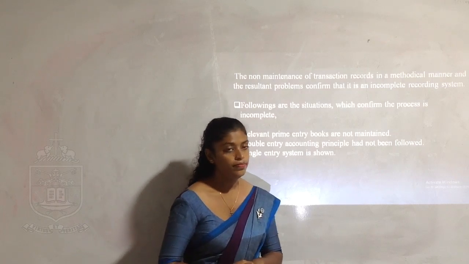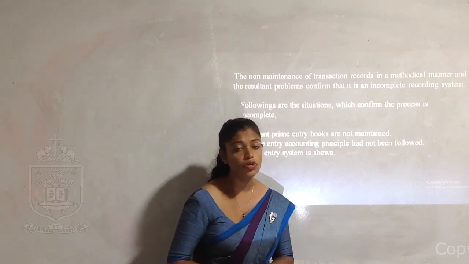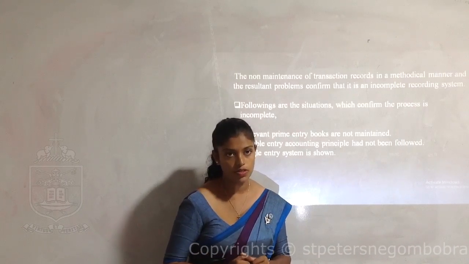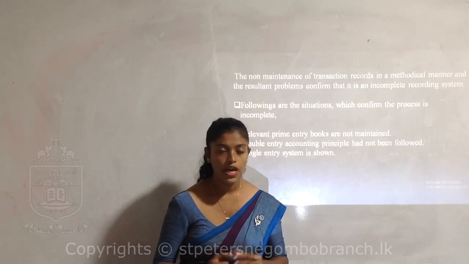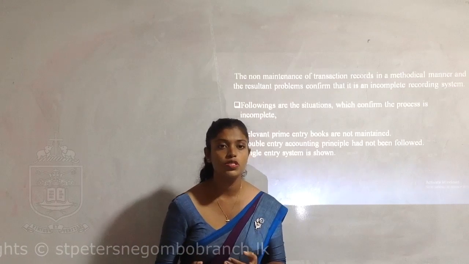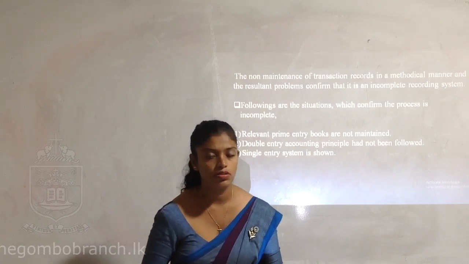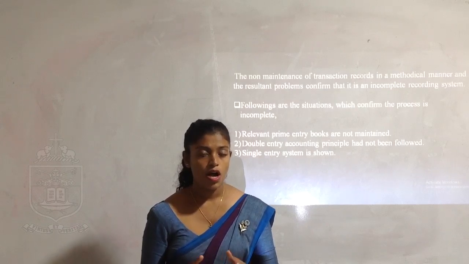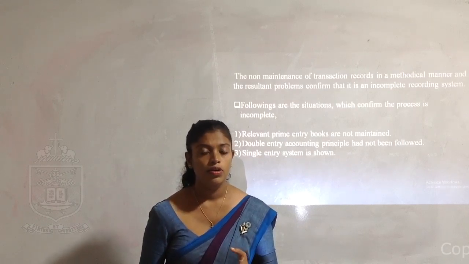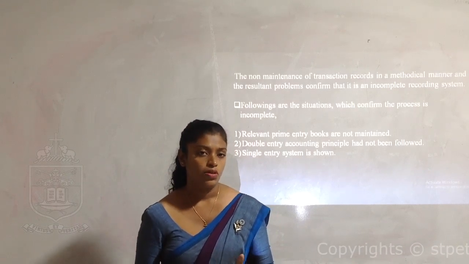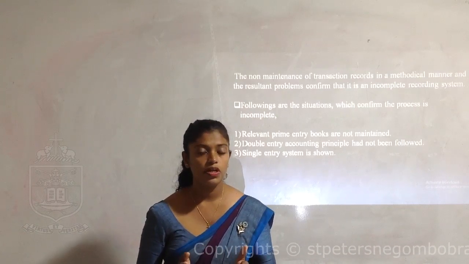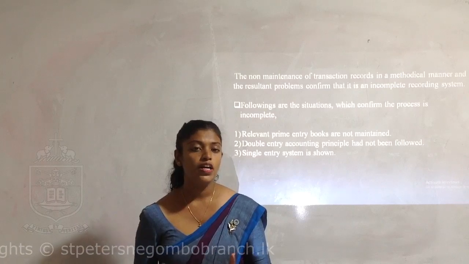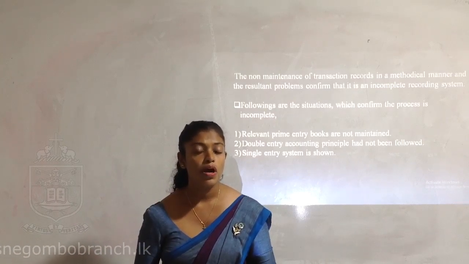So my dear children, let me turn to the accounting process. The accounting process starts with transactions and events. That means any kind of exchange of resources between different parties, they are called transactions. So transactions and events are measured and identified using source documents. That is the first step in your accounting process. Source documents provide information to prepare the prime entry books.